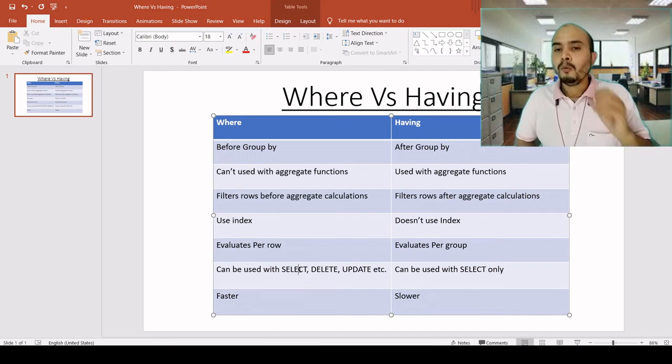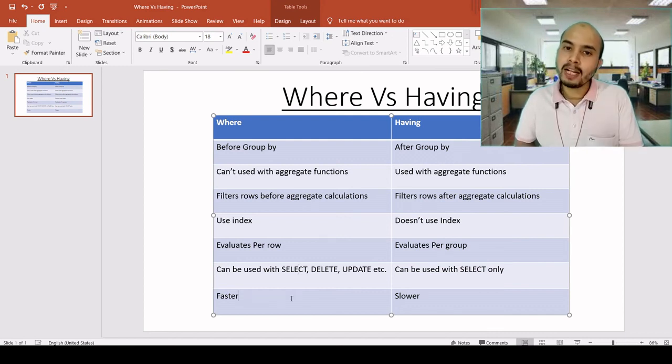Next, where clause can be used with select, with update, with delete, but we cannot use having clause with all of those. We can use having with select only. Next, definitely where clause is always faster than the having clause. So that was the total summary of where versus having clause.